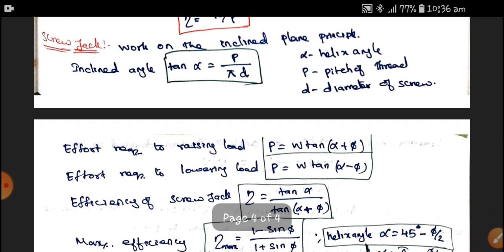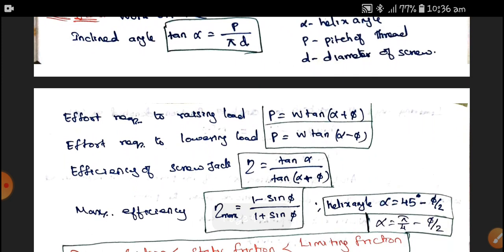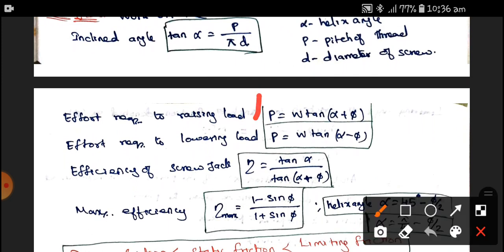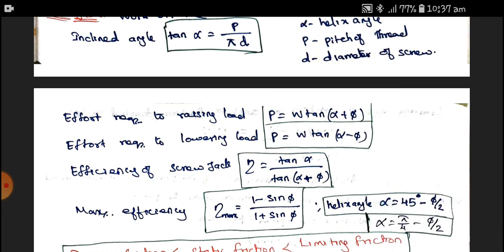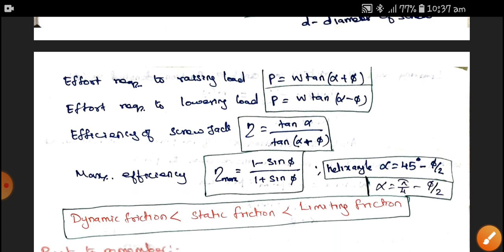The effort required to raise the load is P equal to W tan of alpha plus phi. For lowering the load, instead of plus we put a minus: W tan of alpha minus phi. And the efficiency of the screw jack, eta, is equal to tan alpha divided by tan of alpha plus phi.